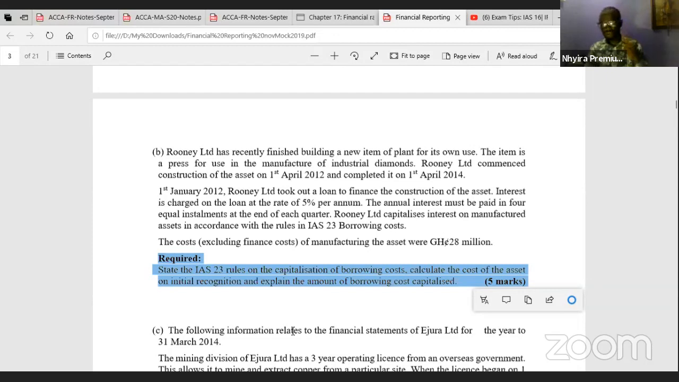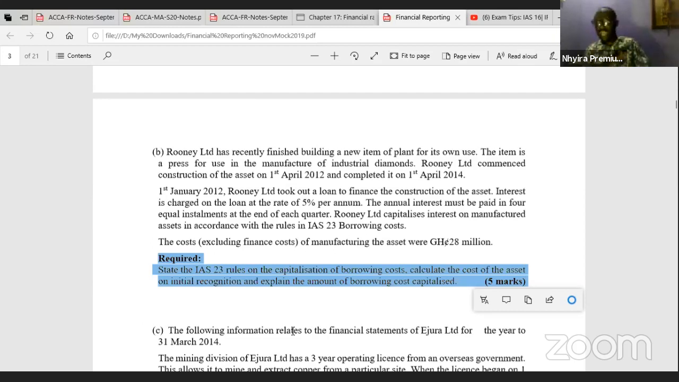2, and explain the amount of borrowing costs capitalized. So you got to understand what's happening in this question. For 5 marks, the examiner is requesting you to do 3 key things. Tell us about the rules on the capitalization of borrowing cost, calculate the cost of the asset at initial recognition, and then 3, explain the amount of borrowing cost to be capitalized in relation to that.